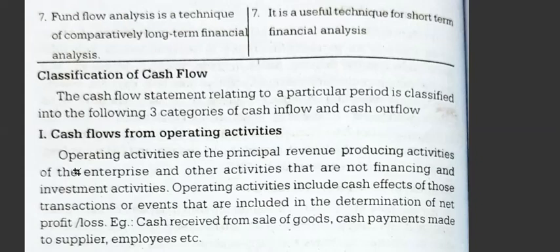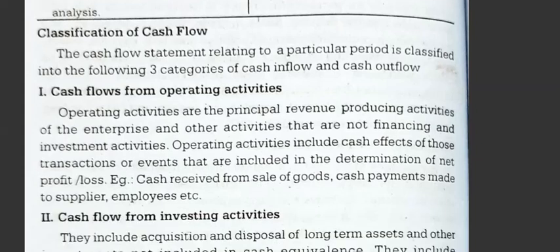In operating activities, we include all the operating and production activities like profit and loss, current assets, current liabilities, and all the day-to-day operations. The cash involved will be included under operating activities. Operating activities include cash transactions such as sale of goods, suppliers, and day-to-day activities undertaken.